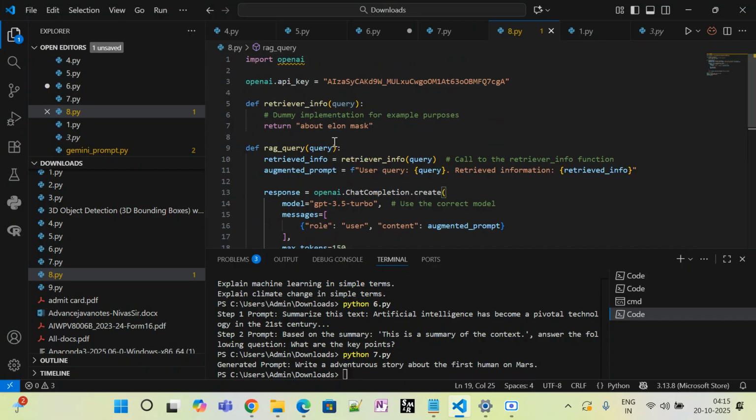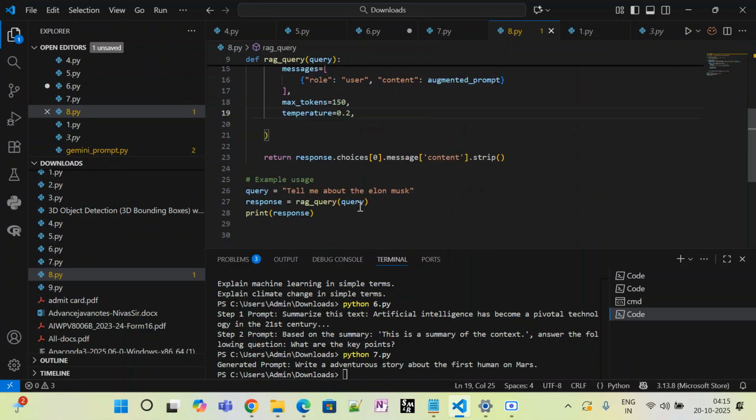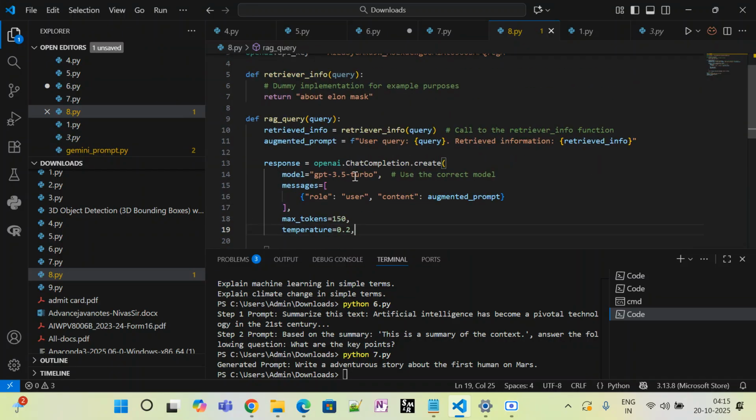So how will it work? In the eighth one, I have to use my API key here, which I will now explain. Okay, RAG with the Streamlit UI. As here I have given my API key, let's see how it works. I have given my model, GPT 3.5 turbo, and role based. I am using my parameters. This is max tokens: I'm asking it to generate only 150 tokens, and temperature I have set to 0.2.